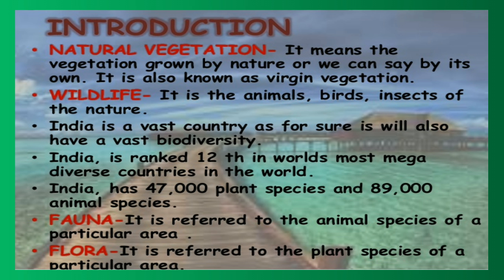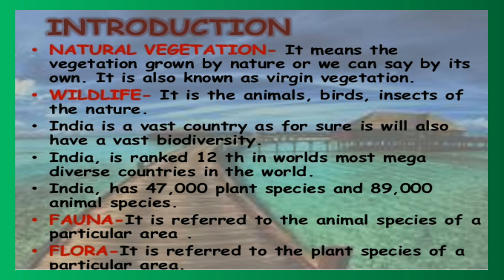Now let us see. Introduction is here. Natural vegetation. It means the vegetation grown by nature, or we can say by its own. It is also known as virgin vegetation. Second, wildlife. This is the animals, birds, insects of the nature.